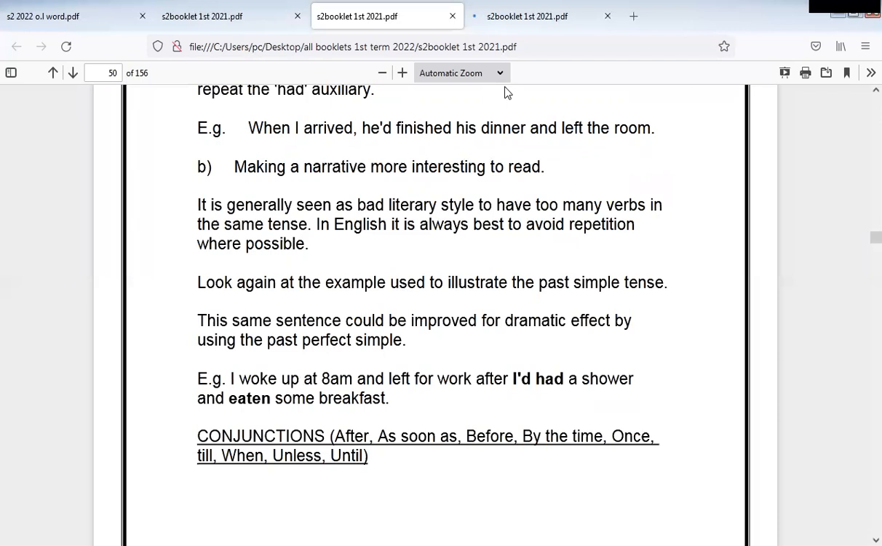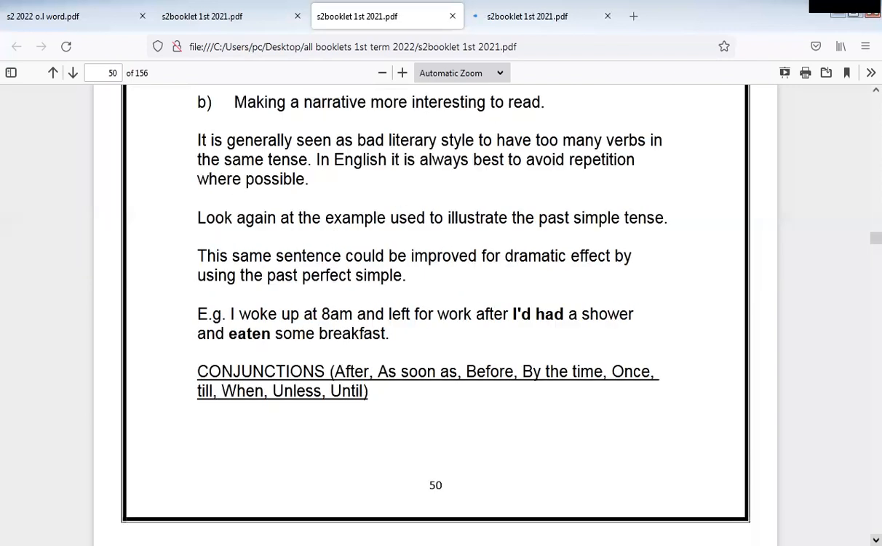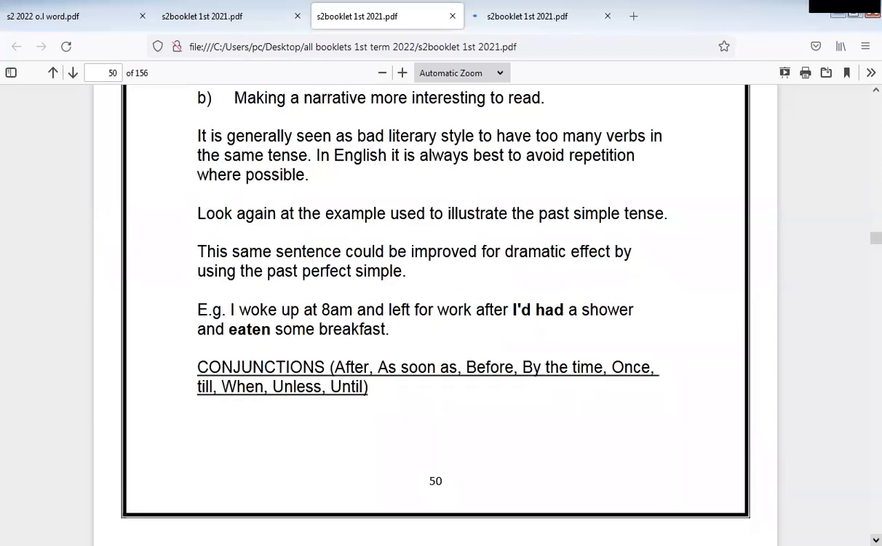This is about the repetition of had in one sentence with the same subject. Making a narrative more interesting to read, it is generally seen as bad literary style to have too many verbs in the same tense. In English, it's always best to avoid repetition where possible. This is clear and important, so avoid repetition as much as you can. If you can avoid repetition, please avoid it.